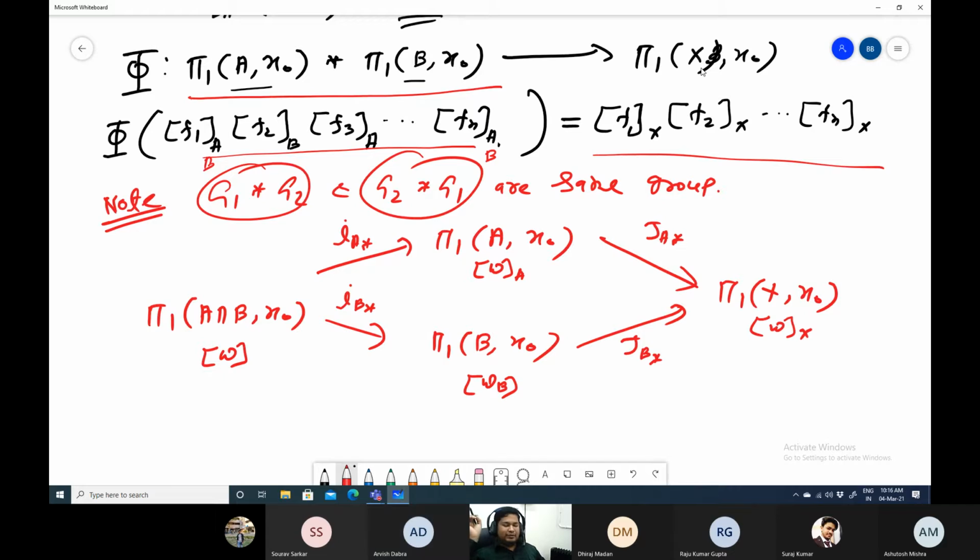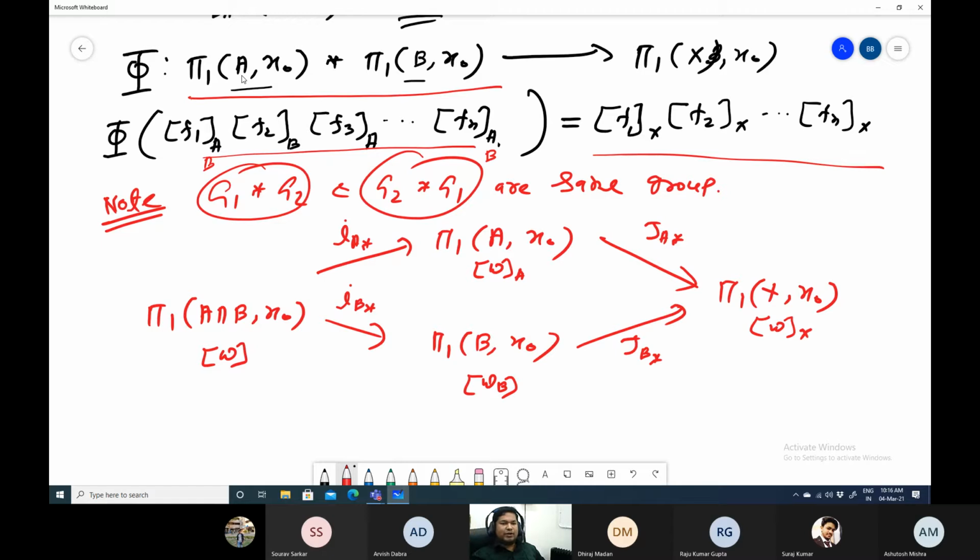What is your F1A? F1A and F1B are different, right? So we do not know in that case. If F1A is in this one, that is just a notation, and F1B may not exist if your F1 is a loop in A only.